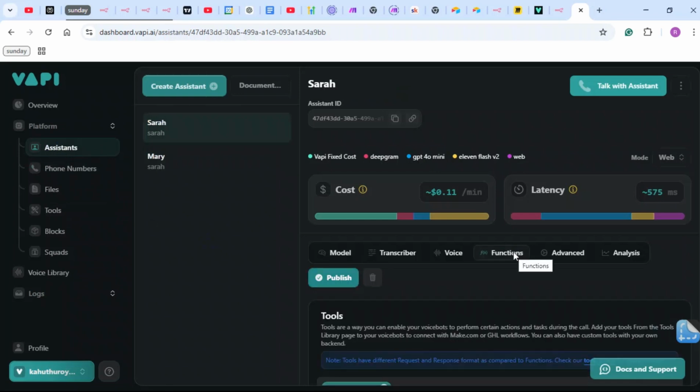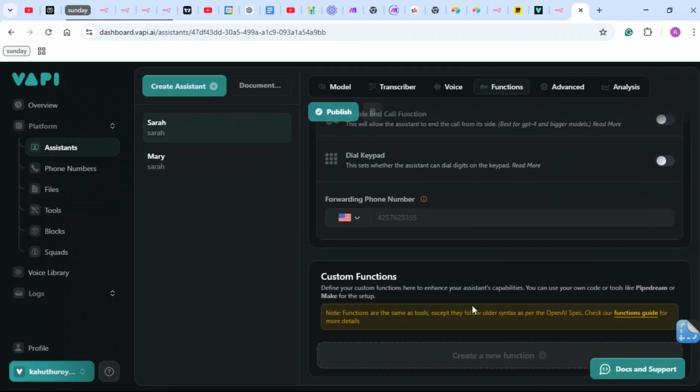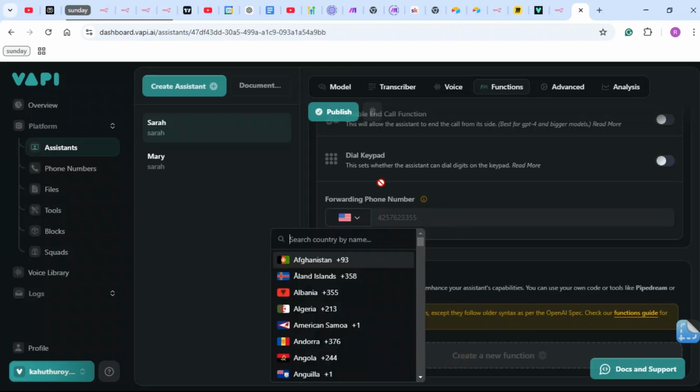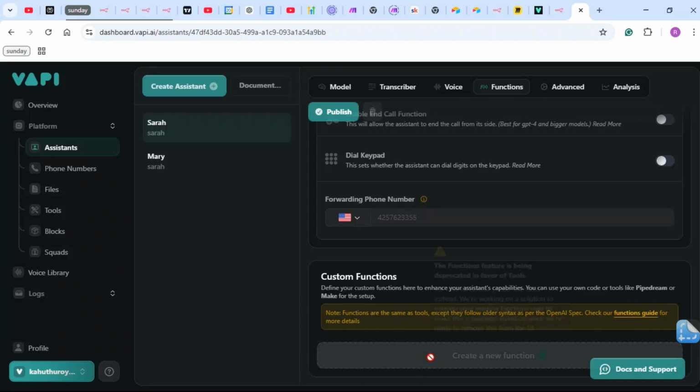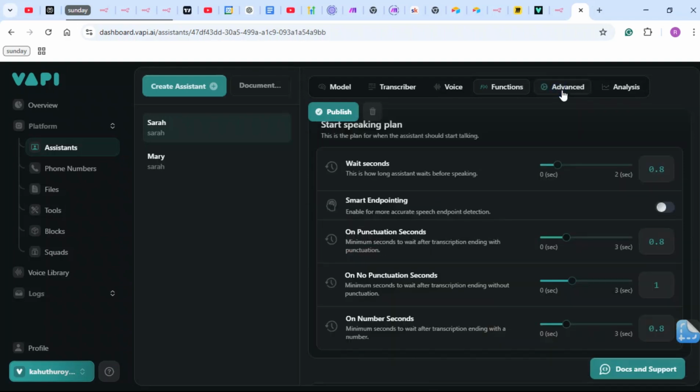Where were we? We are at functions, right? Yeah. So if you want to attach a number, you can put this. You can change your country or wherever you want to get your number from, and custom functions. So these functions are the same tool as tools, and we've basically created that. And this was what was used before, and I don't know why it's still here because you can't access it. They should just scrap it off from VAPI. But yeah, that's basically it.